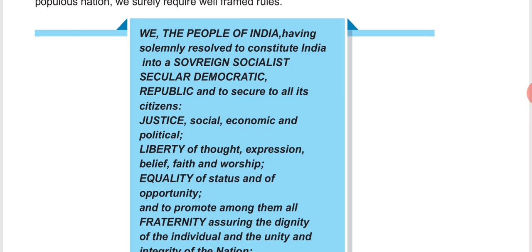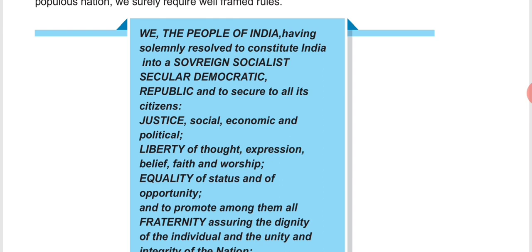Here, in the second line, the first word you can see is solemnly. Solemnly means with deep sincerity, right? Resolved means to firmly determine. If we are determined to do something very firmly, that means resolved. So we the people of India have solemnly resolved, that means we have sincerely decided, or we are determined to constitute India into a sovereign.